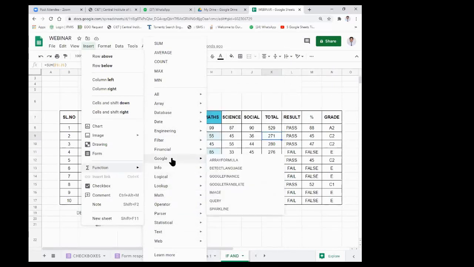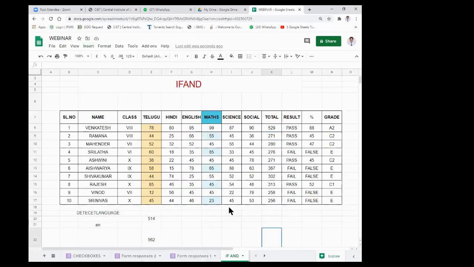In these functions, you see the Google functions are designed only by Google and meant for Google only, because these functions may not work in other software, for example MS Office or Zoho or Scoro. These functions can work only in Google Sheets. And among these functions, let us see first of all a simple one.